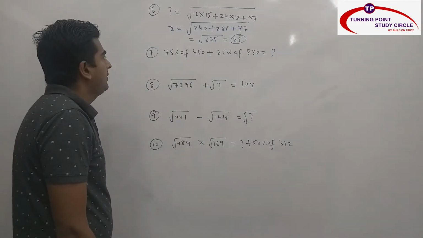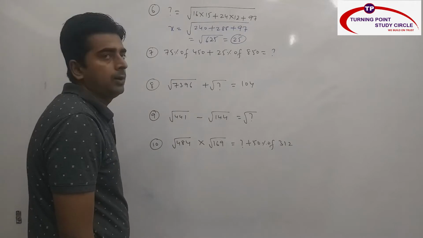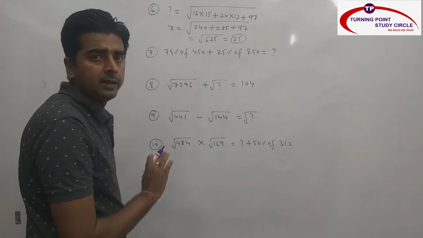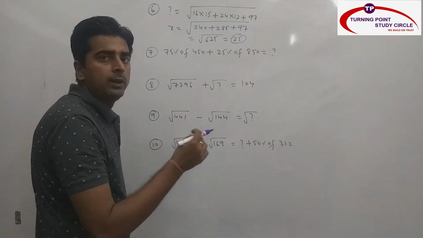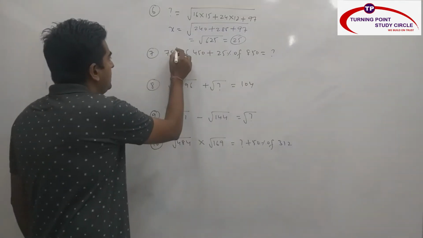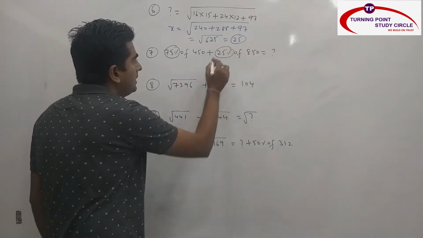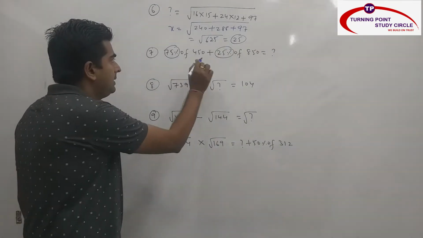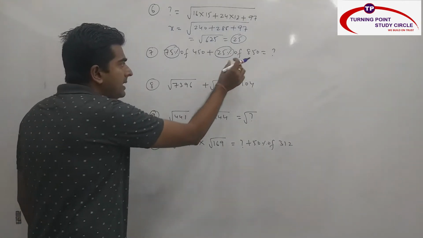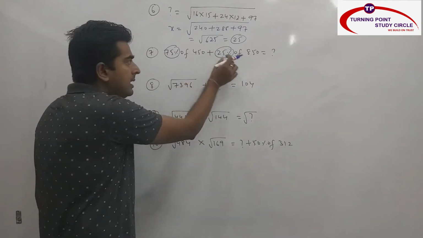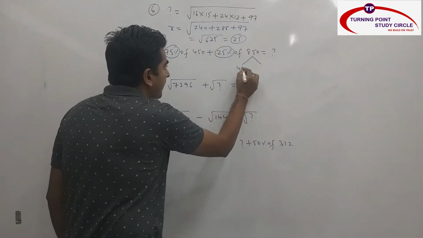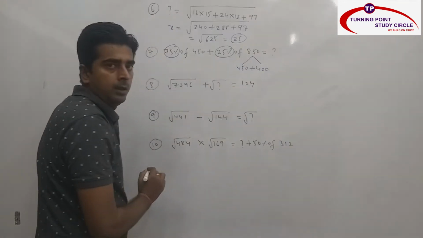Next one, 75% of 450 plus 25% of 850. If you go with the calculation, it is a time you will be getting answer in decimal, right? But I am saying that no need to go with calculation, because your answer will not be in decimal, right? How? When you see here, this is 75%, this is 25%, which is equal to 100%. Whenever these kind of questions come, whenever you add 2 percentages and you get 100, you break the bigger number in terms of the smaller number. Bigger number is 850, smaller number is 450. So break this number as 450 plus 400.